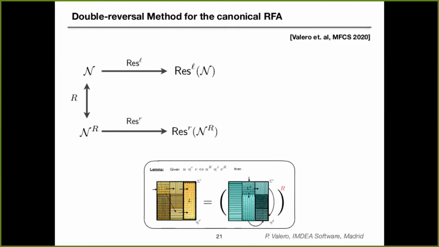Now, using this result that says that when two quasi-orders are related, the automata that you obtain when using our automata constructions are also related, we can prove that these two constructions are actually the reverse of each other. This is something that we prove in the paper. I'm not going to give the details here, but the idea is that computing the post of a word in an automaton coincides with computing the pre for the reverse word in the reverse automaton. Therefore, we have this part of the picture.